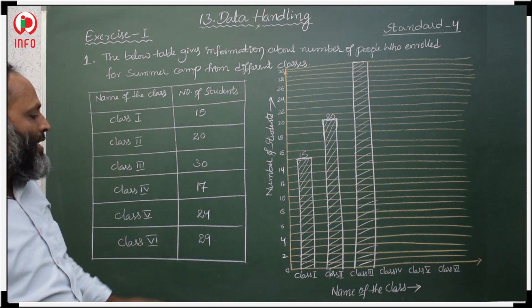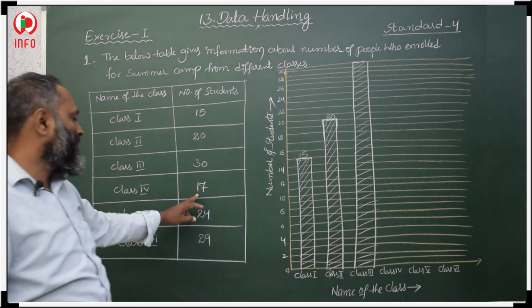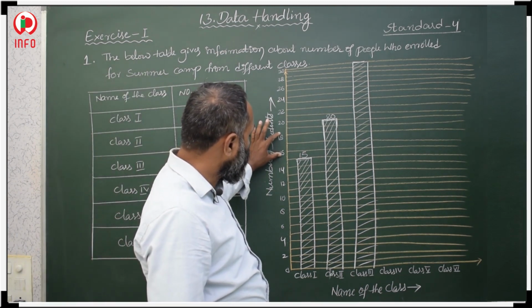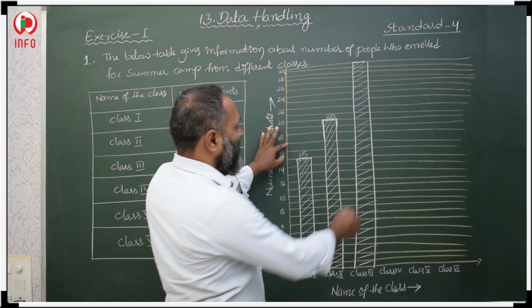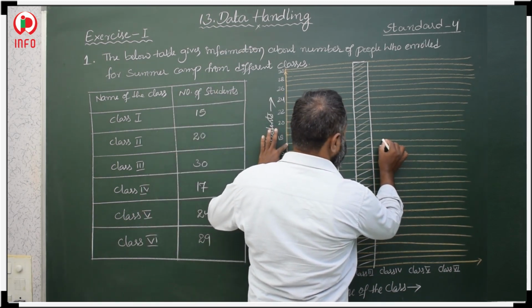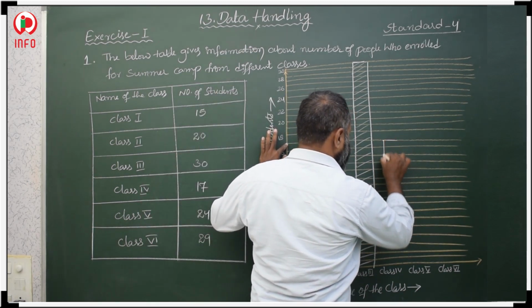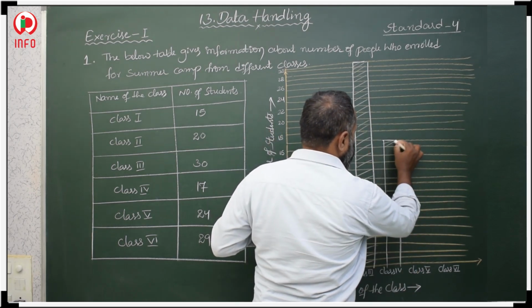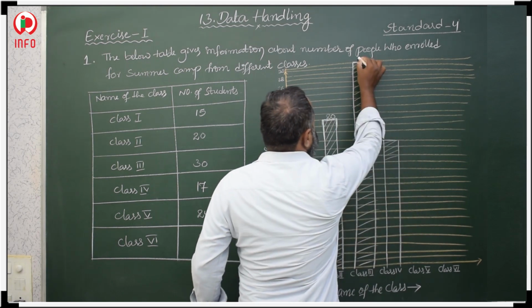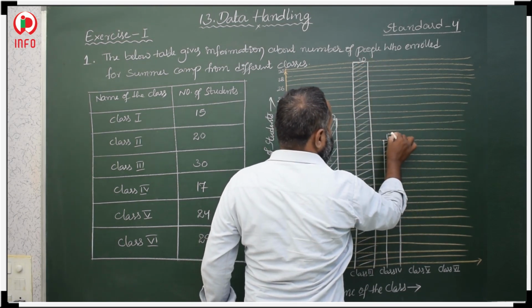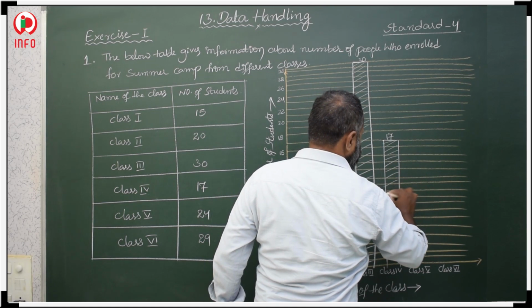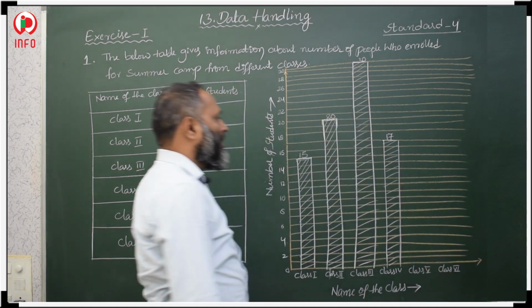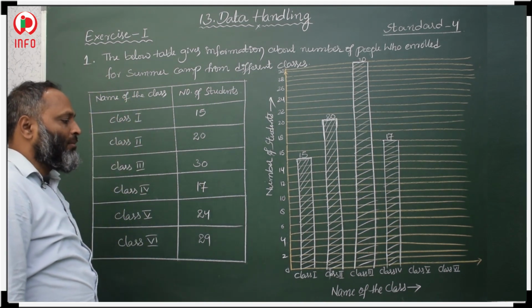Next, class 4. From class 4, how many students? 17 students. Where is 17? Between 16 and 18, so this is the 17th line. 17 students enrolled from class 4.